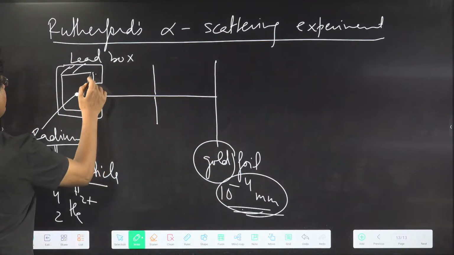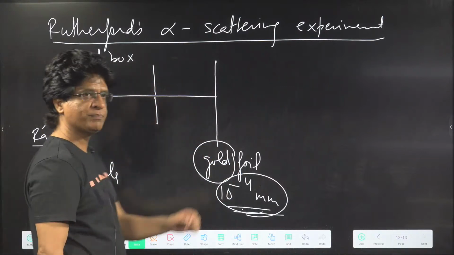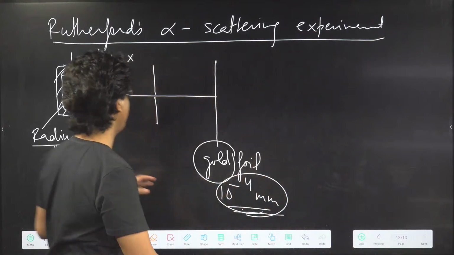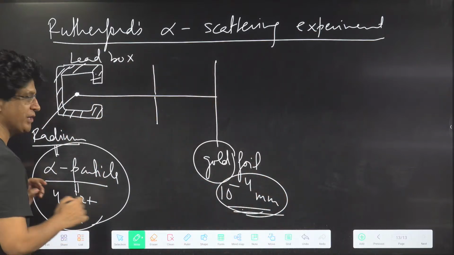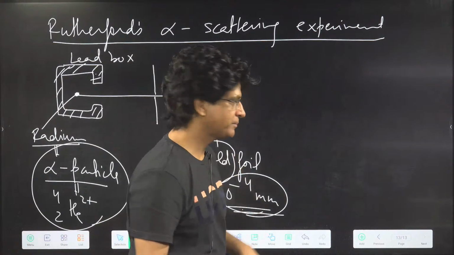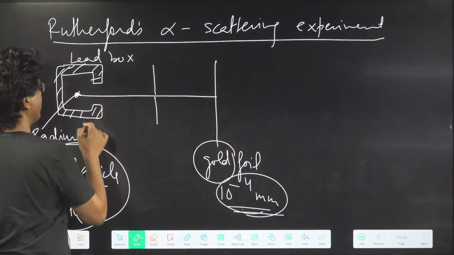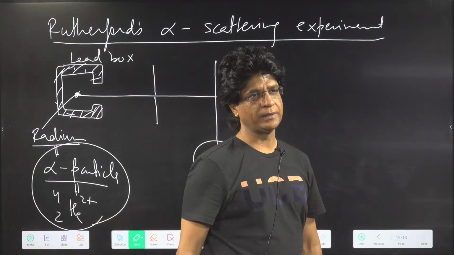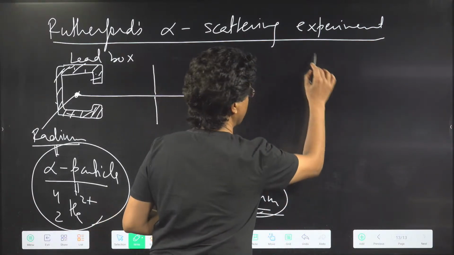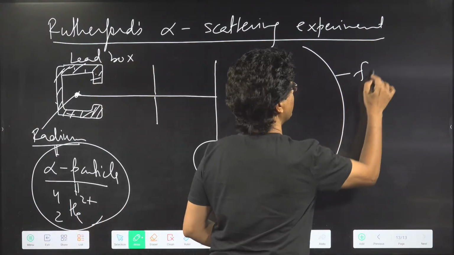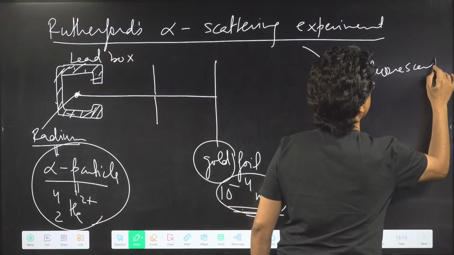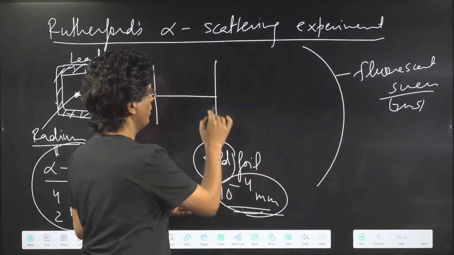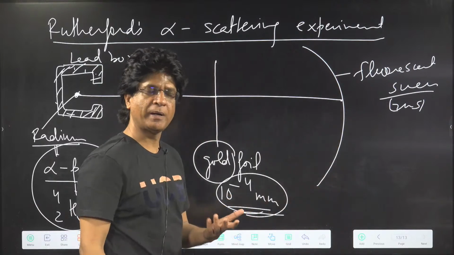Now, why are we using lead? Because radium is radioactive, and if the person performing the experiment needs to come out alive outside the laboratory, he has to make sure that he is not affected by the radiations. So we put this in the lead box. Lead has a very high density, which means the particles cannot pass through the lead. And he put a fluorescent screen out there, made up of zinc sulfide, and if a charged body strikes there, it will show scintillation, the spark or the glow.